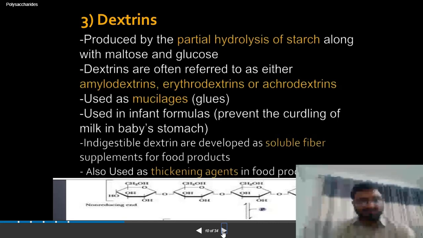These have comparatively smaller molecular weight as compared to starches, and have several functions. They can be used as mucilages, and in infant formulas. Some part is indigestible if the molecular weight is longer, so it is indigestible in nature and can act as a soluble fiber that can be used in various food processing, as a thickening agent, gluing agent, binding agent.